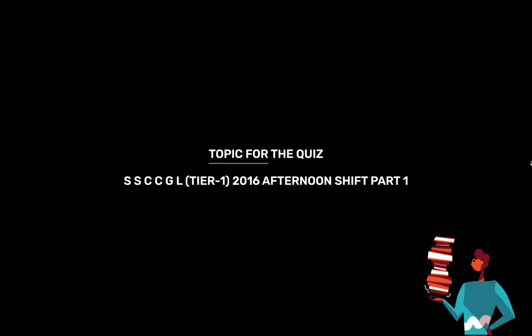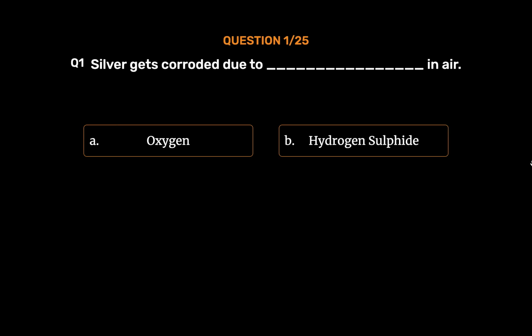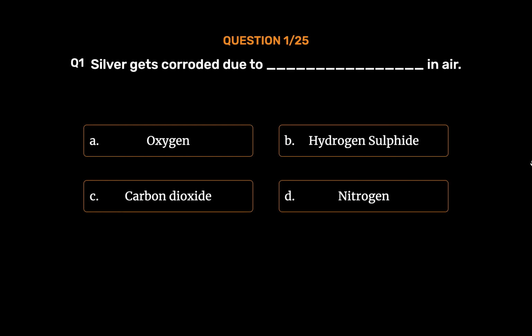Topic for today's quiz is SSC CGL Tier 1 2016 Afternoon Shift Part 1. Question number 1. Silver gets corroded due to underscore in air. Option A. Oxygen. Option B. Hydrogen sulfide. Option C. Carbon dioxide. Option D. Nitrogen. The correct answer is Option B.